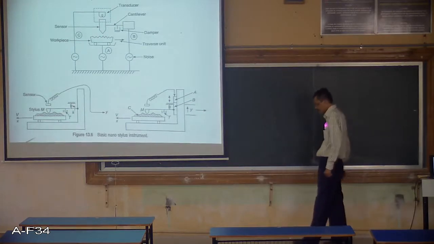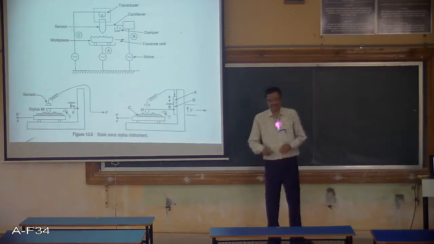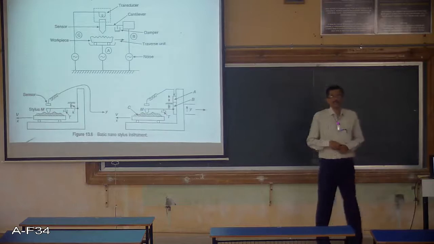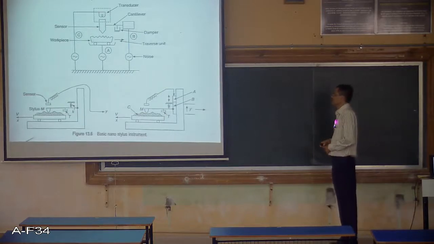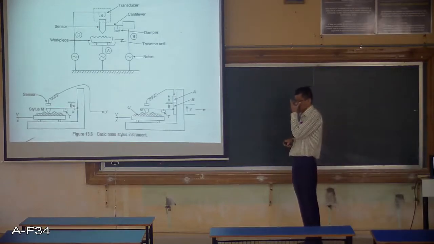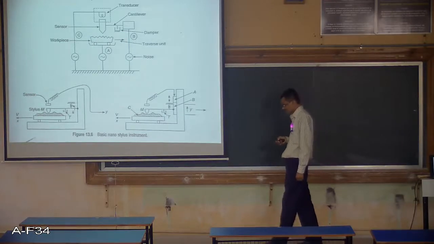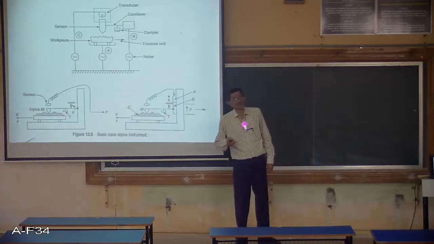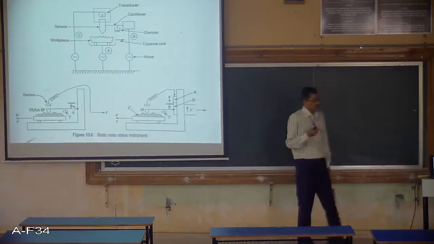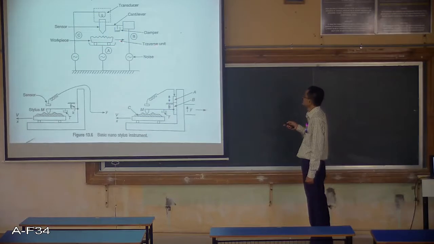In practice, when any nanomaterial is manufactured in any laboratory or industry, we have to give it for characterization as well as for testing. For testing, we need to deposit the nanomaterial on a particular surface, and that surface itself forms the traverse unit.